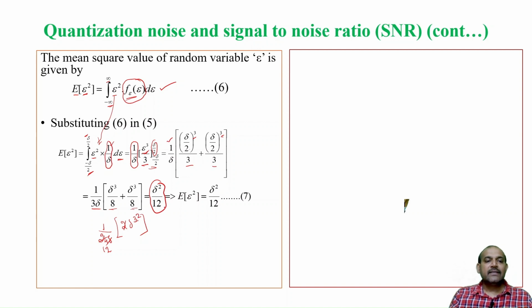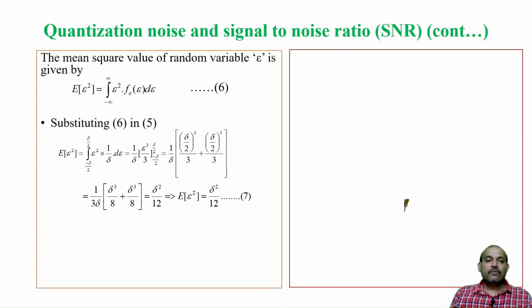So, this is the estimated value or the mean square value of the noise epsilon, which is given by equation 7. Once we know the estimated value, we will find out what the power is.